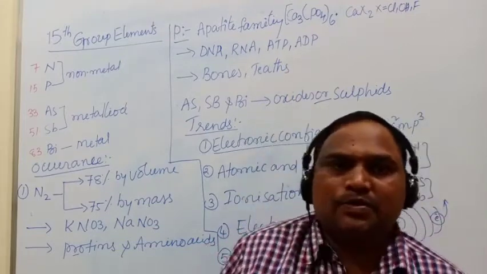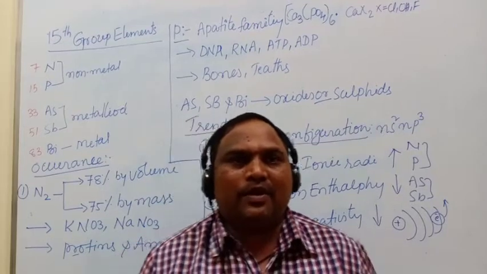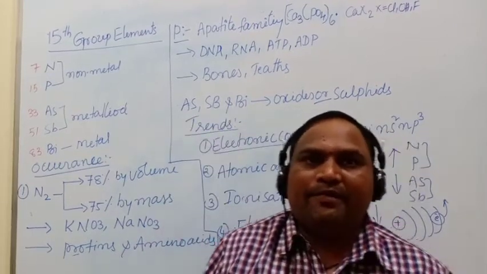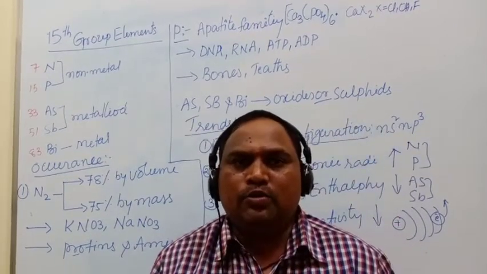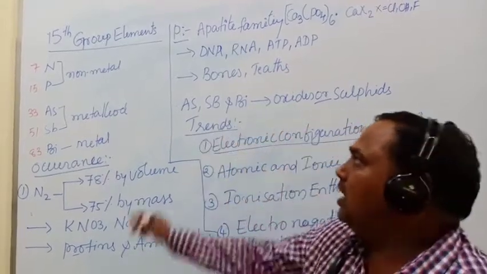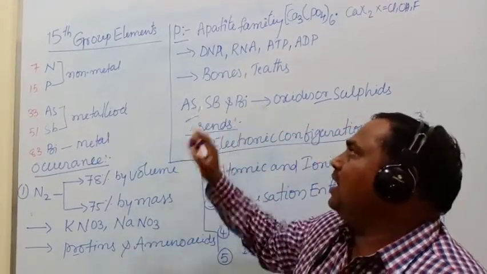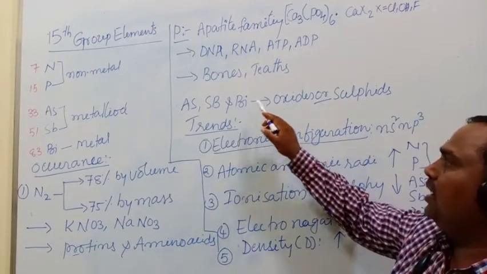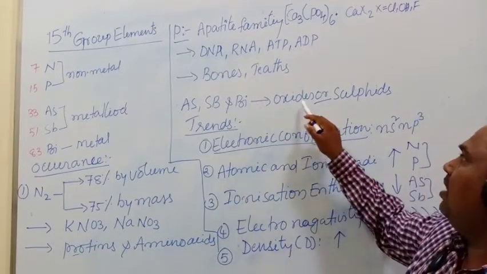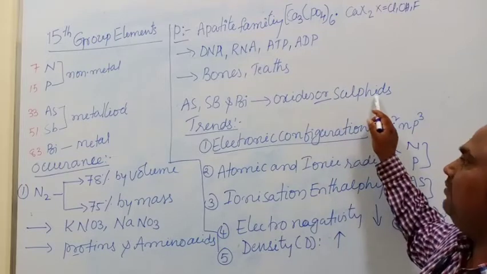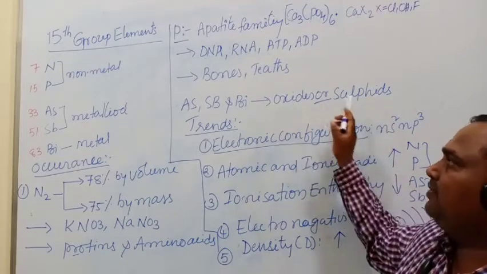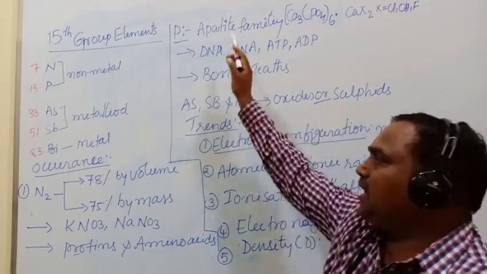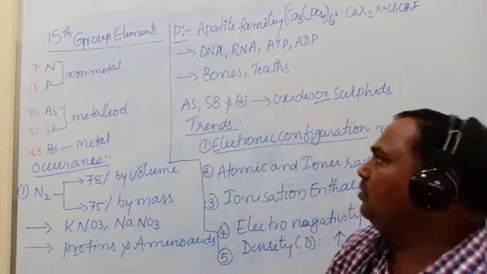Phosphorus is also an essential element for human beings, present in bones and teeth. Arsenic, antimony and bismuth are available in the form of oxides or sulfides and in their allotropic forms. So these are the occurrences of the 15th group elements.